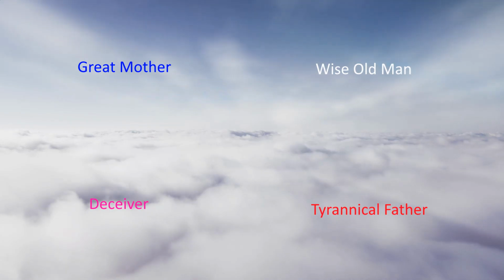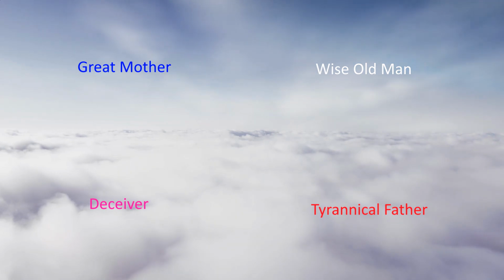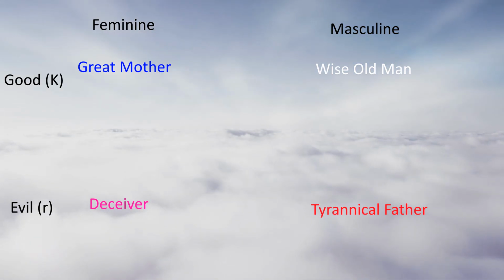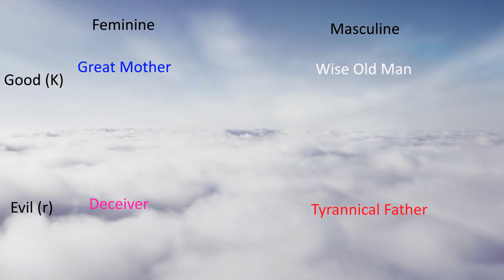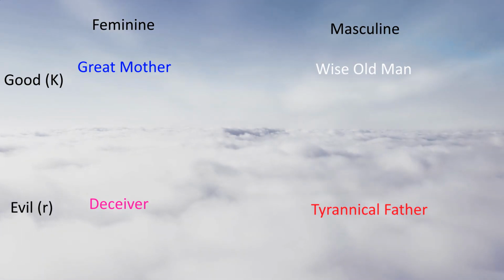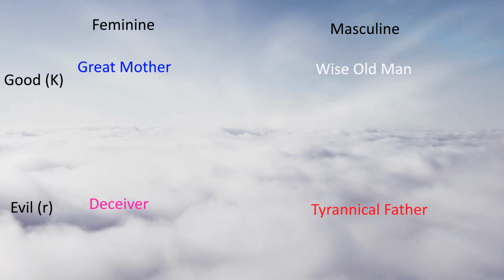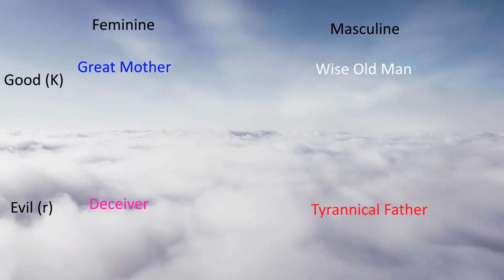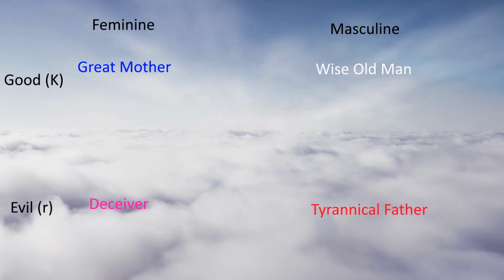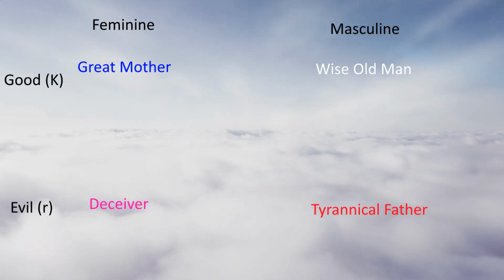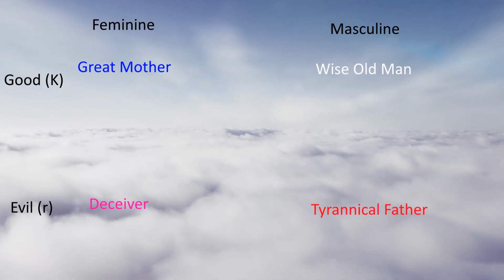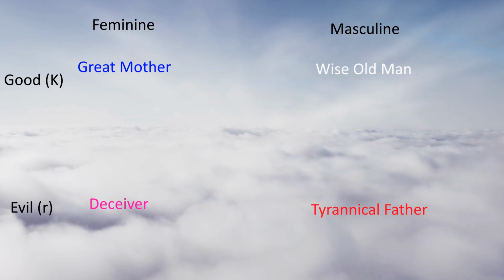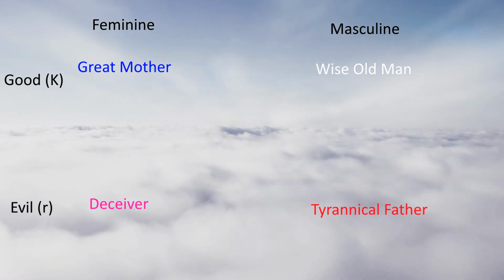So where do these archetypes come from? These archetypes can be placed on a chart of masculinity, femininity, and good and evil. If we want to be more scientific, we can add R and K selection to the good and evil, as R strategists tend to behave in selfish and evil ways, while K strategists tend to behave in good, selfless ways. The femininity and masculinity split is due to females tending to behave in feminine archetypes, while more males tend to follow the masculine archetypes. Some males will follow the feminine archetypes and strategies, while some females will follow masculine archetypes and strategies. Jung referred to the evil side of the psyche as the shadow, so the shadow feminine is the deceiver and the shadow masculine is the tyrannical father.